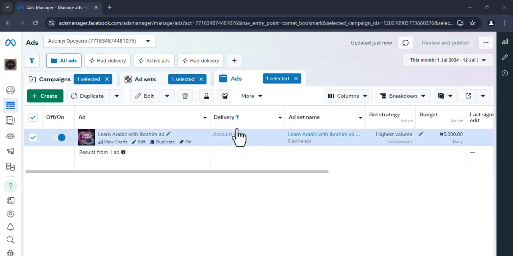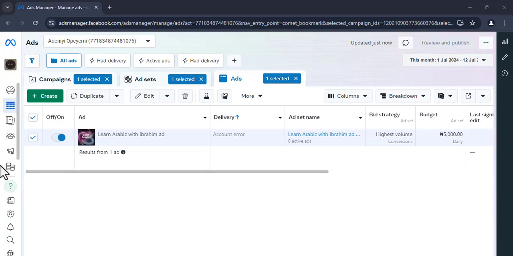As you can see here, I have account error written here. The reason for this is because I need to top up my Facebook account. In your case, if you have not run an ad before, what you're going to see here is going to be different. But the reason is just because you need to top up your wallet. Usually I advise that before you set up your ads, you top up your wallet with just 100 naira, so that it will be able to test and to be able to start running.